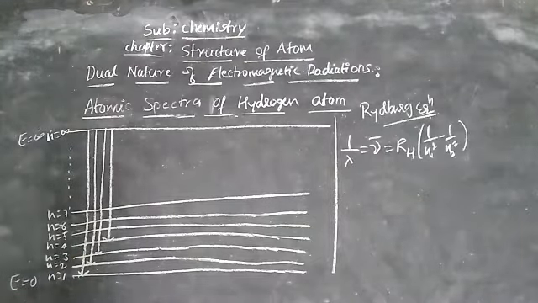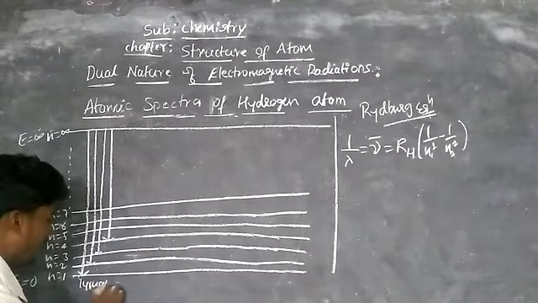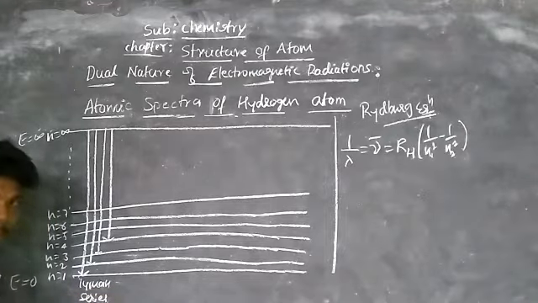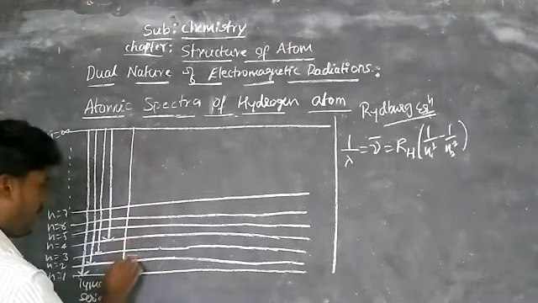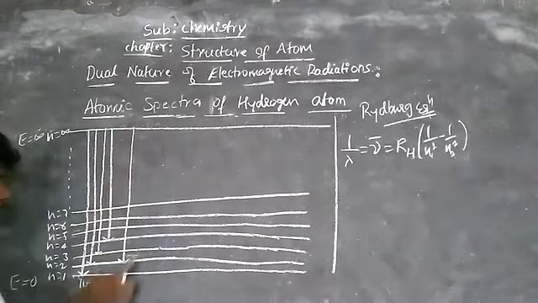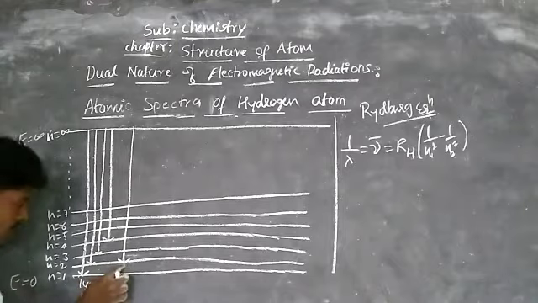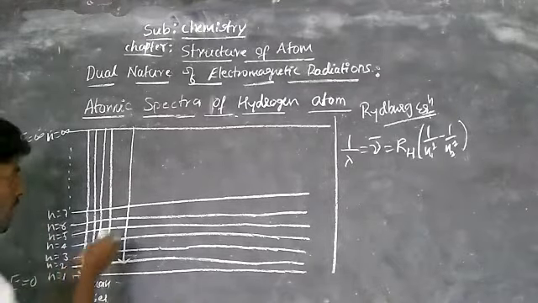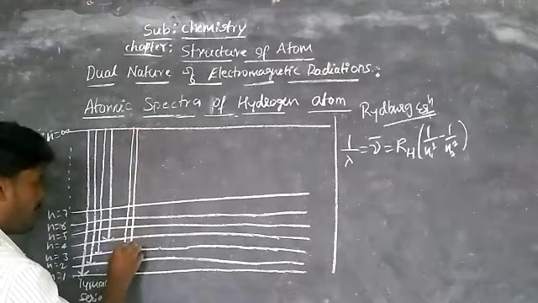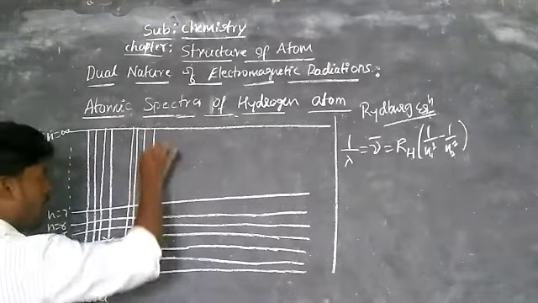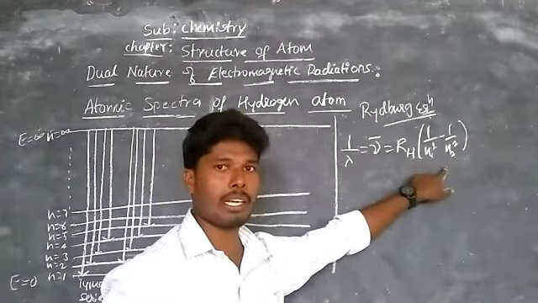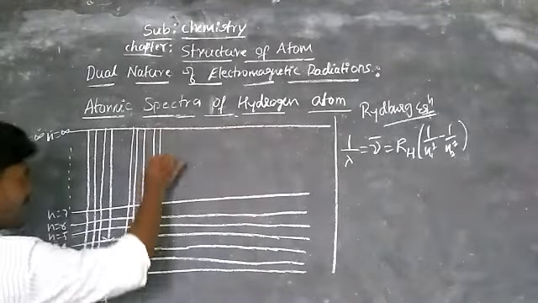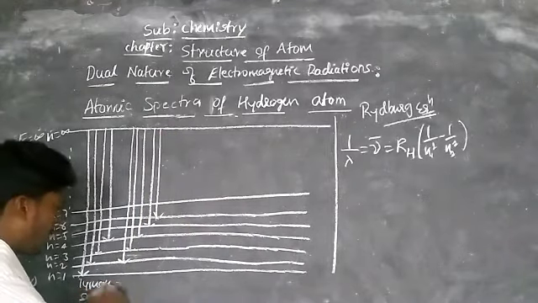So this is called the Lyman series. Similarly, for the Balmer series, n1 is equal to 2 only. It won't go from n equal to infinity to n equal to 1. It will stop here only, at the n equal to 2 stage. Similarly, the next lines. So here n1 is the ground state and n2 is the excited state. Such kinds of lines you can see, these are the number of lines. This is called the Balmer series.